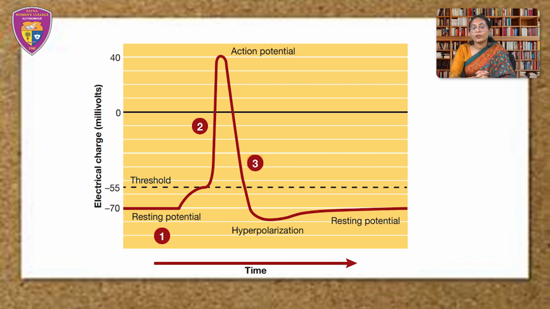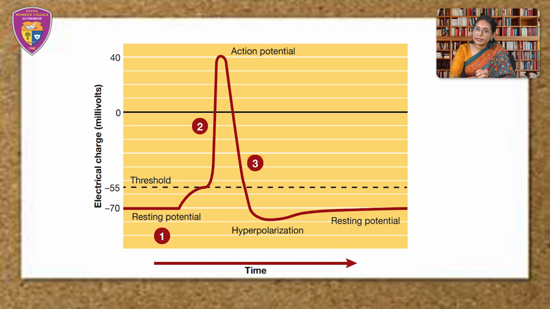Right now, only the potassium gates remain open and so the voltage starts to return towards its resting value. However, the potassium gates do not shut until the voltage has gone beyond and results in brief hyperpolarization of -80 millivolt. And after a brief period of hyperpolarization, the cell returns to its resting potential.